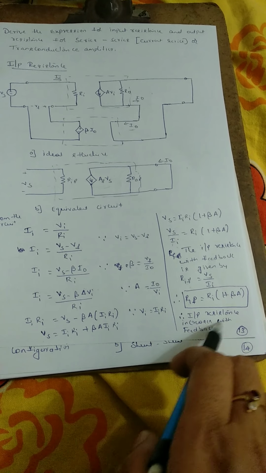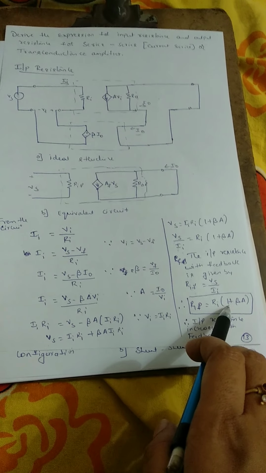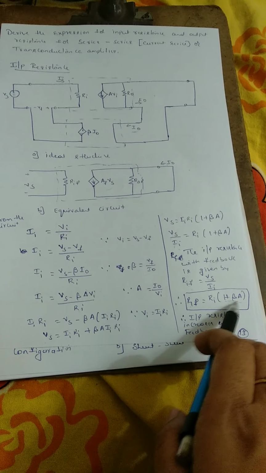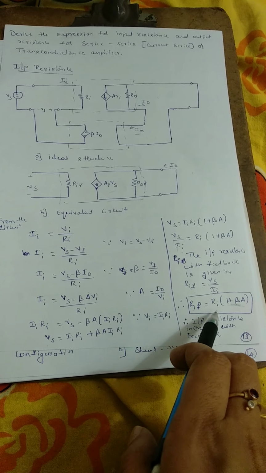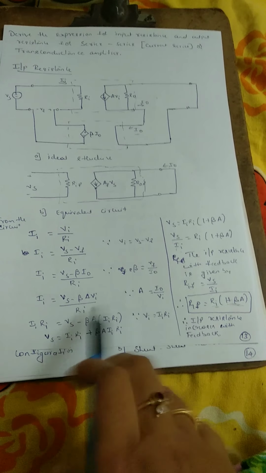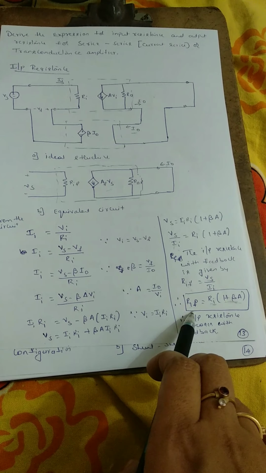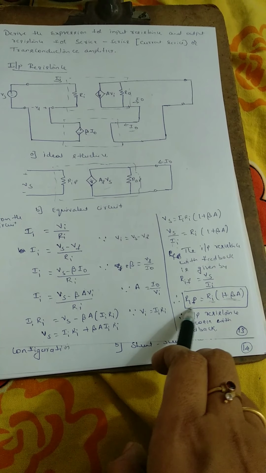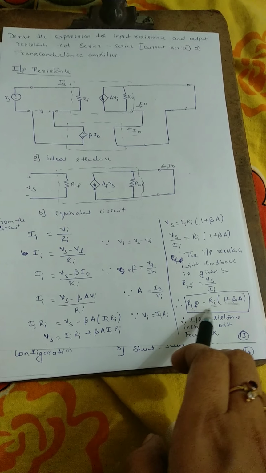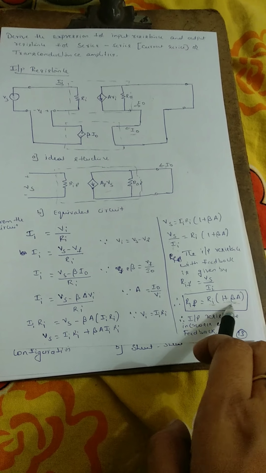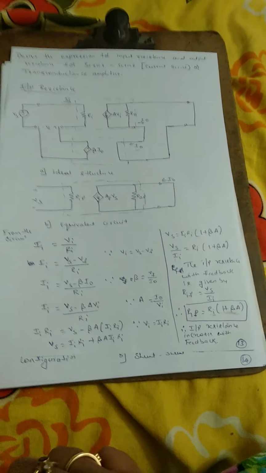That is, input resistance increases with feedback. The input resistance is increased to 1 plus beta A times Ri. Ri is the resistance without feedback, and Rif is the resistance with feedback. So the resistance with feedback has been improved by 1 plus beta A times.